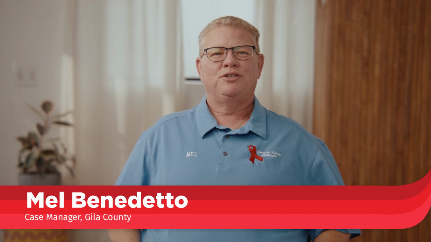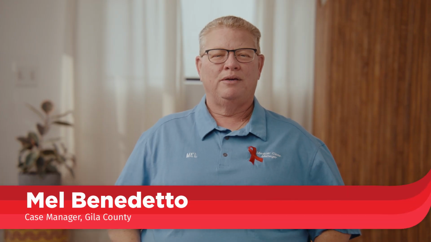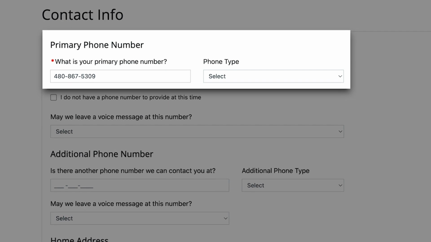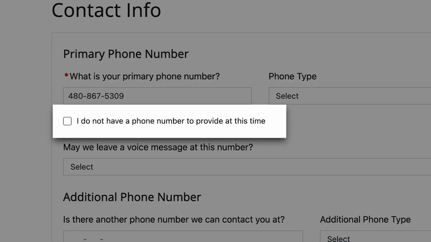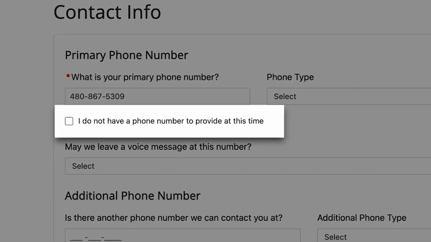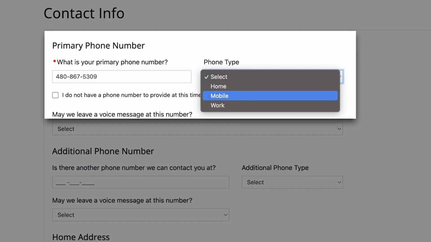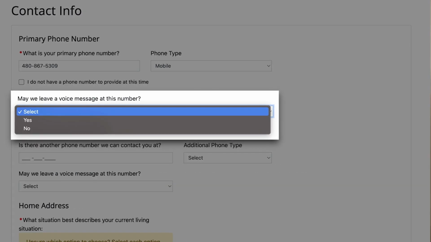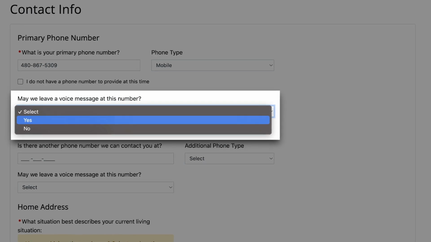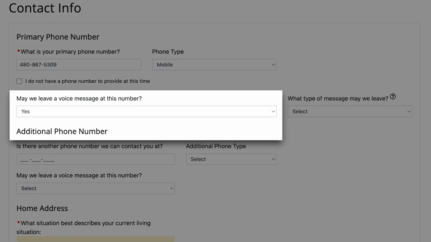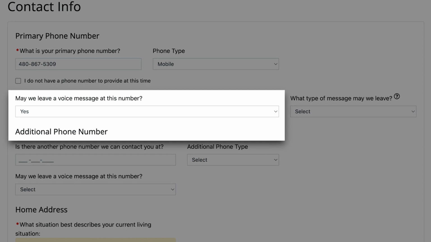The contact page is where you tell us the best way to communicate with you. Start by entering the phone number. If you do not have a phone number, check the box that says, I do not have a phone number to provide. Please select the type of phone from the drop-down menu. After you enter your phone number type, tell us if we can leave a message at that number. You can choose between the following options.